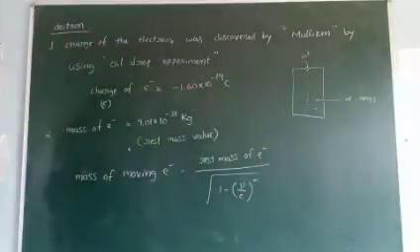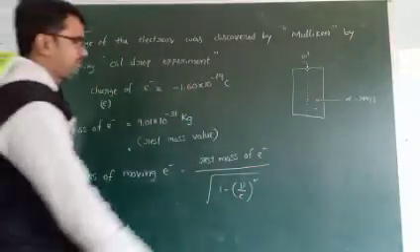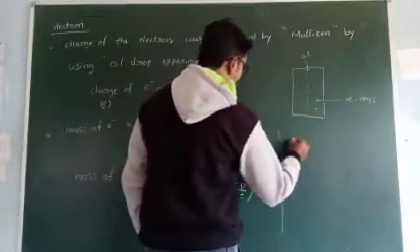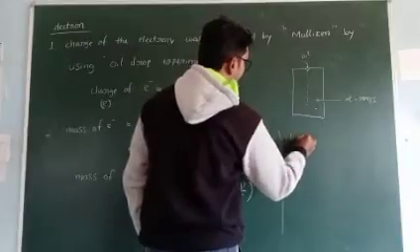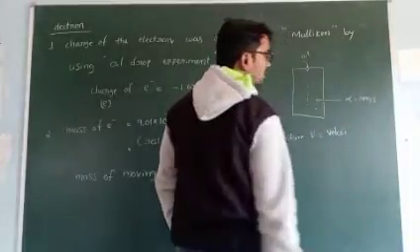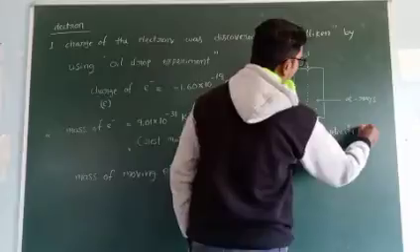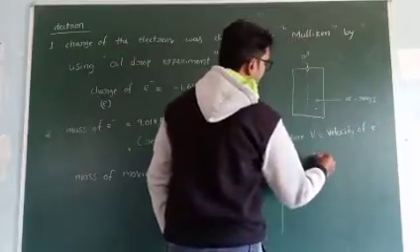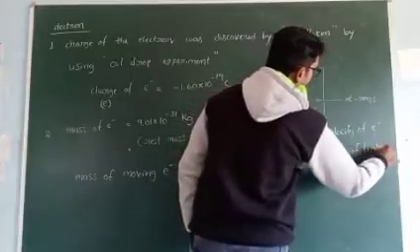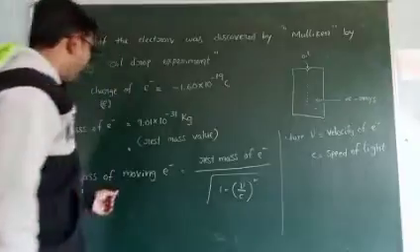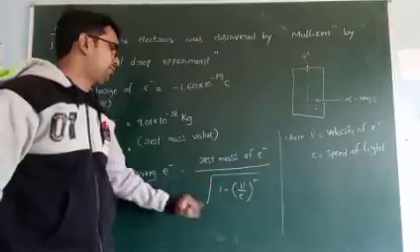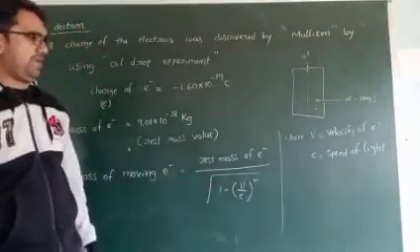Here v is equal to the velocity of the electron, or simply it is taken as v, no problem. C is the speed of light. So mass of moving electron is equal to the rest mass of electron by root over 1 minus v by c whole square.